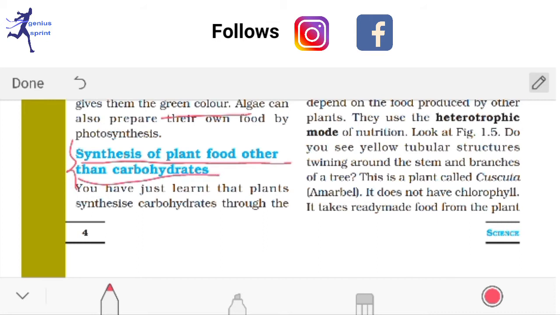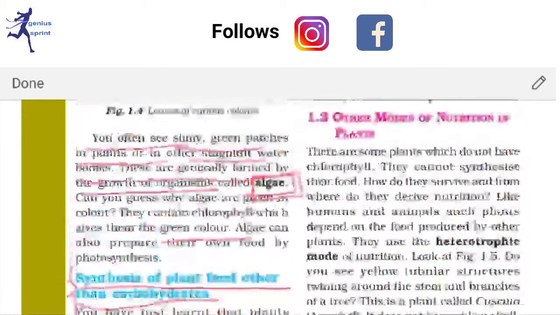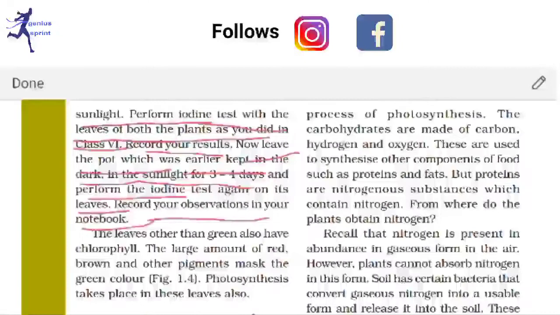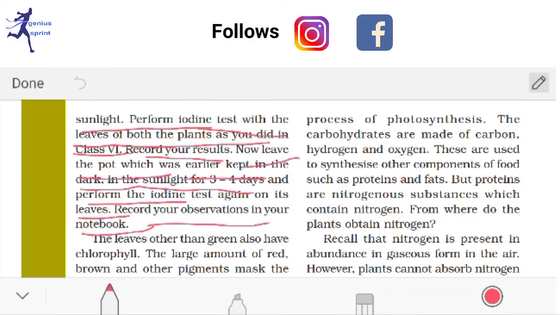That means, other than carbohydrate, how is plant food produced? You have just learned that plants synthesize carbohydrate through the process of photosynthesis, because with the help of photosynthesis carbohydrate or starch is produced.